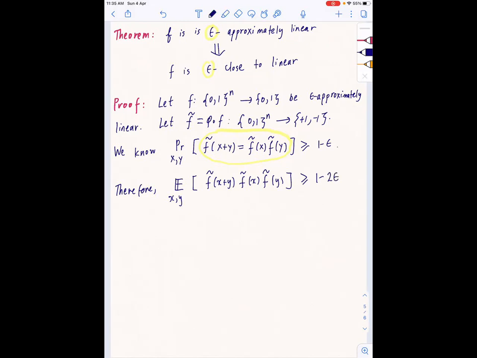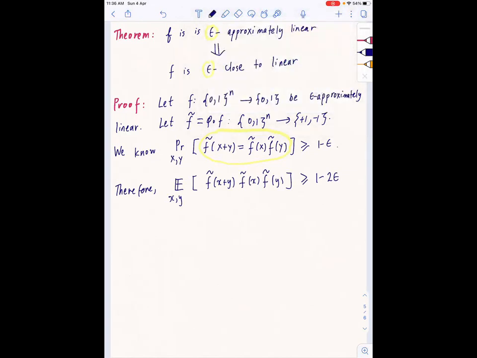With at least 1 minus epsilon probability, it's taking the value +1, and with at most epsilon probability, it's taking the value -1. So the expected value is at least 1 minus epsilon minus epsilon, which is 1 minus 2 epsilon. Okay. So this is what we have now. Now the idea is just to